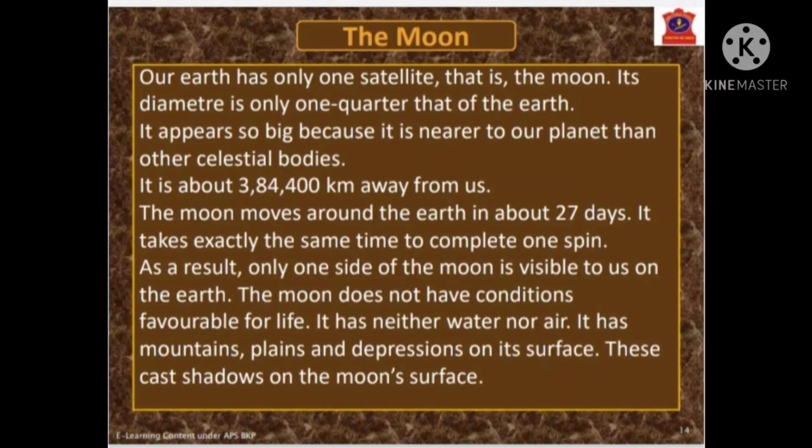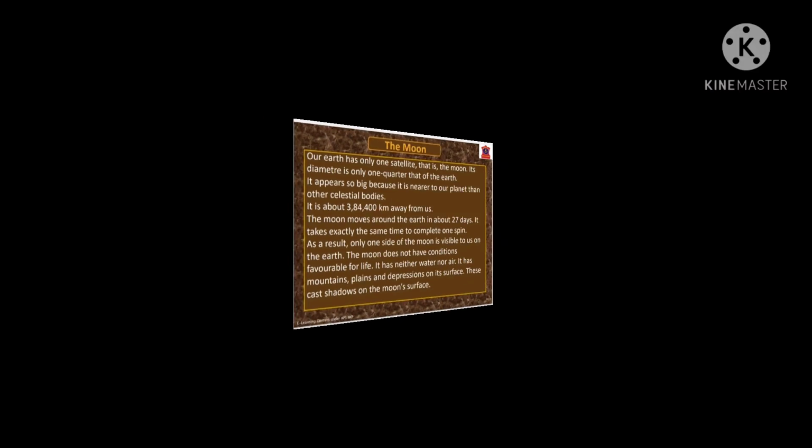The moon does not have conditions favorable for life. It has neither water nor air. It has mountains, plains, and depressions on its surface. This casts shadow on the moon's surface.